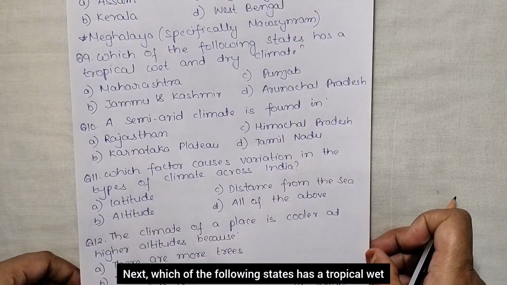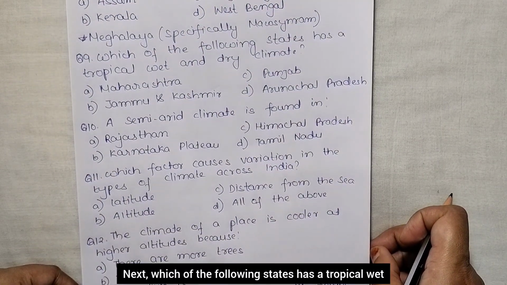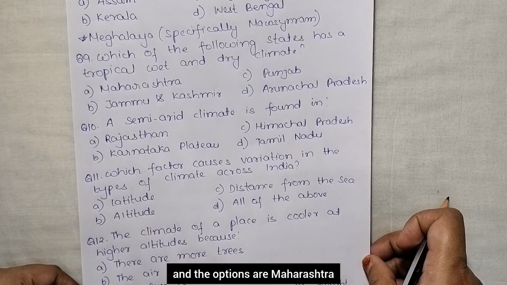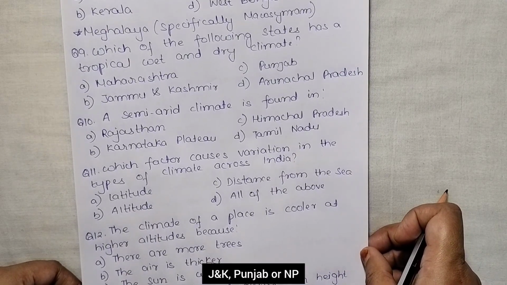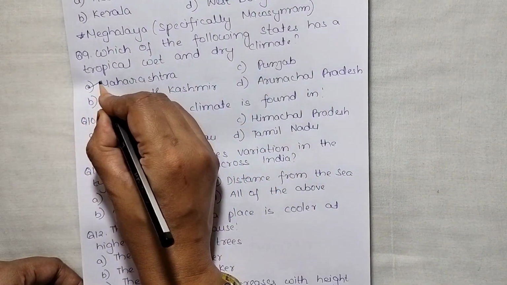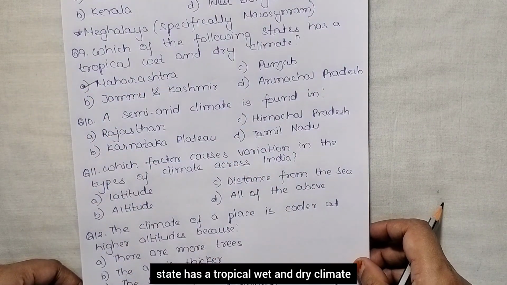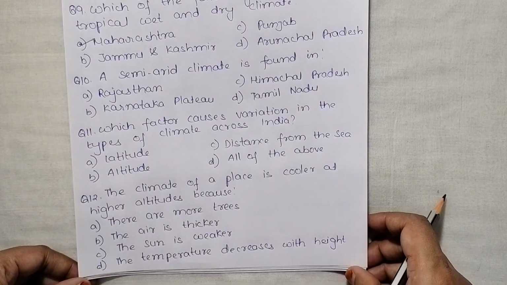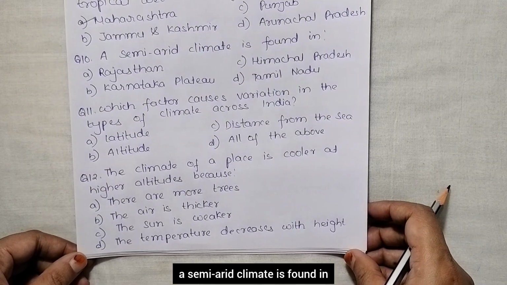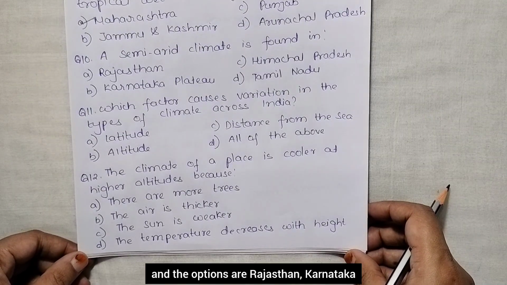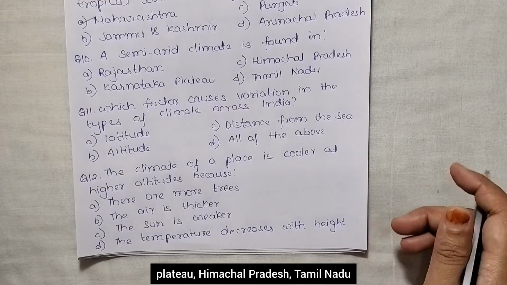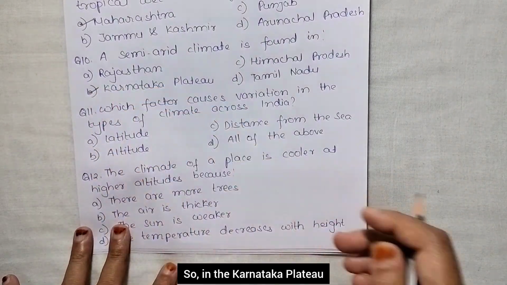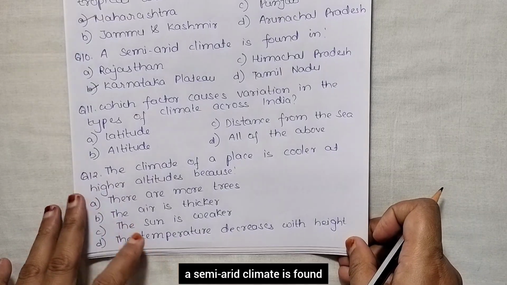Next, which of the following states has a tropical wet and dry climate? And the options are Maharashtra, Jammu and Kashmir, Punjab, Arunachal Pradesh. Maharashtra state has a tropical wet and dry climate. Next, a semi-arid climate is found in, and the options are Rajasthan, Karnataka Plateau, Himachal Pradesh, Tamil Nadu. So, in the Karnataka Plateau, a semi-arid climate is found.